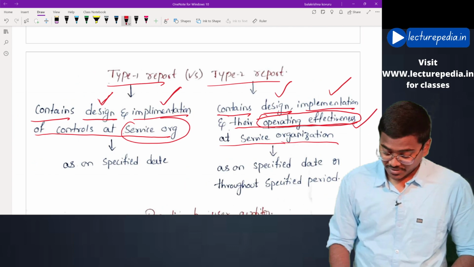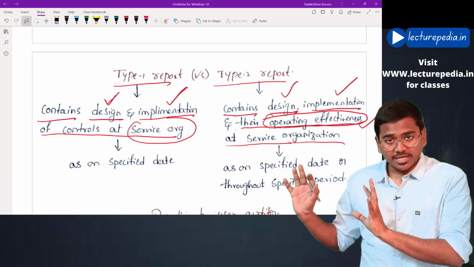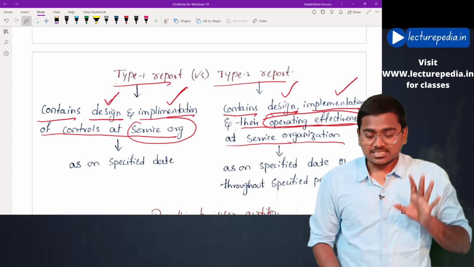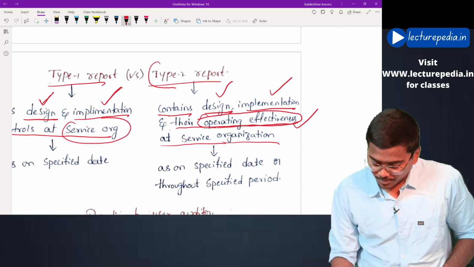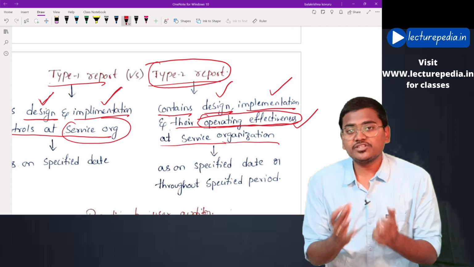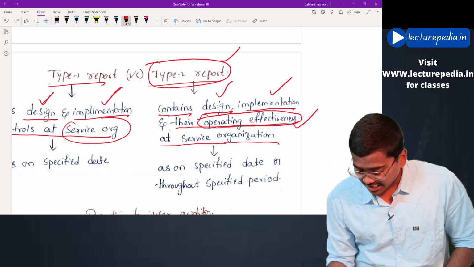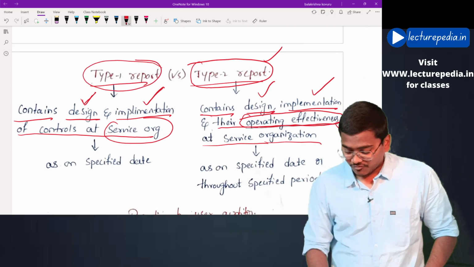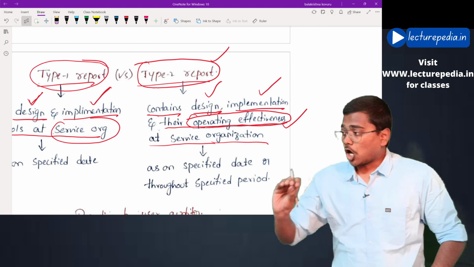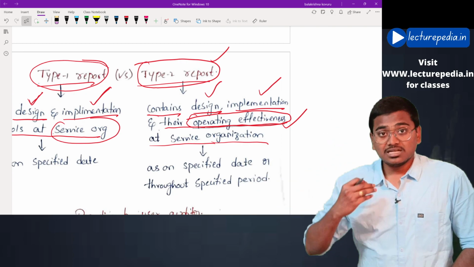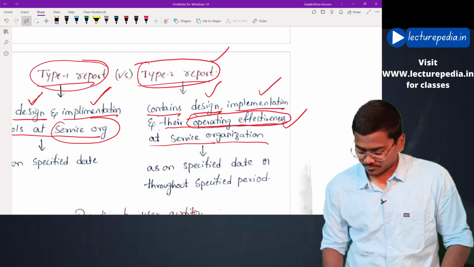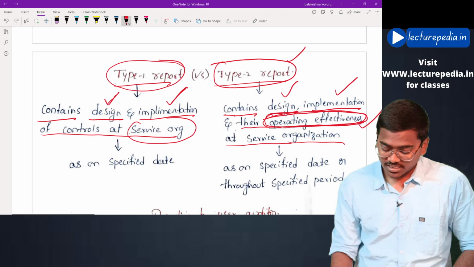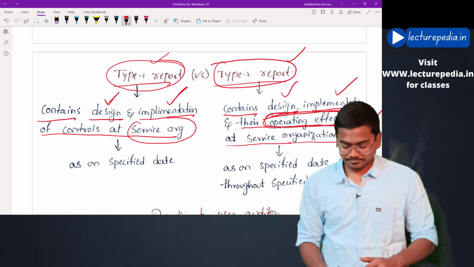Hope this is clear. Now, by comparing these two reports, the user auditor will always try to obtain a type 2 report. It will be more beneficial to the user auditor if he obtains a type 2 report. In case he obtains a type 1 report, then for the purpose of understanding the operating effectiveness of the internal controls, he himself has to perform procedures. Hope this is clear.